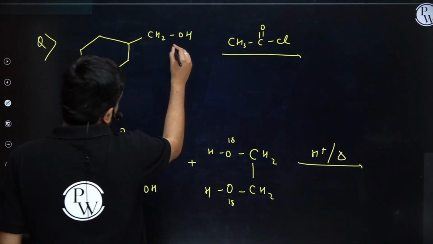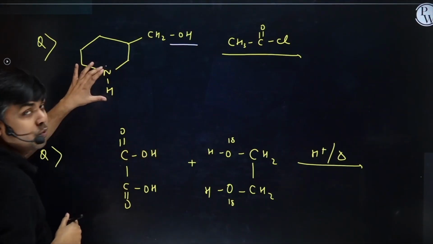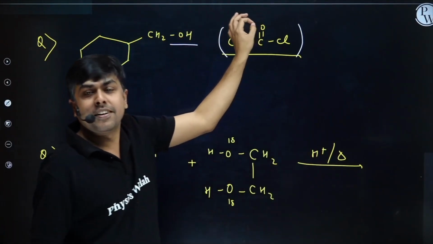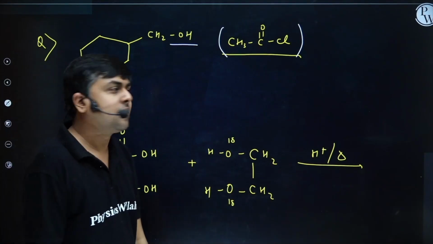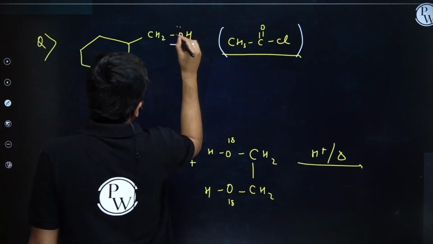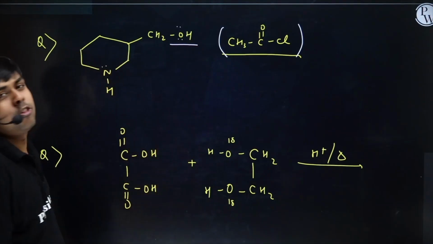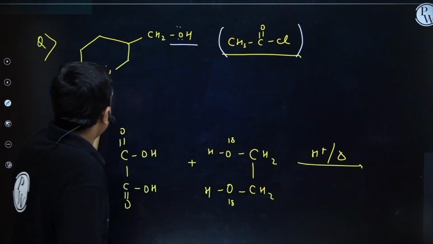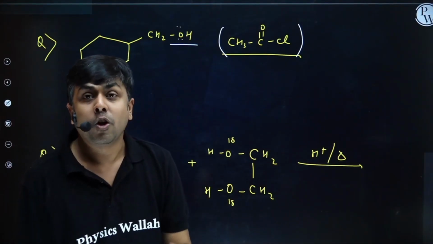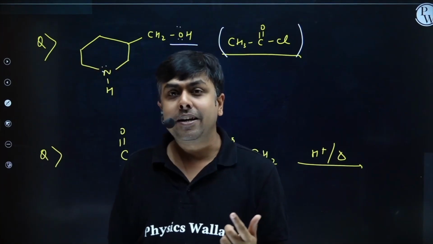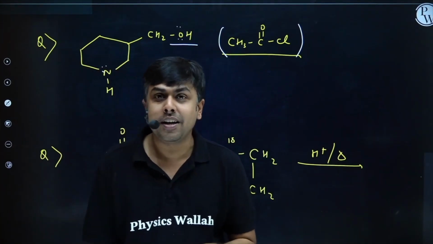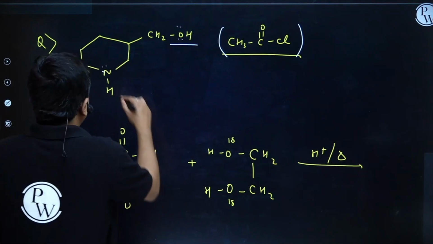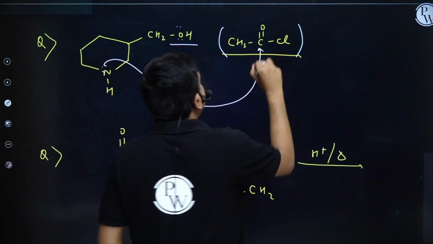I'm having alcohol, at the same time here also I'm having a nucleophilic behavior, and it is treated with an acid derivative, not exactly acid. What will happen, student, here? Now, oxygen is also having a lone pair and this nitrogen is also having a lone pair. This oxygen can also behave as a nucleophile and nitrogen can also behave as a nucleophile. Now, between O and N, which will have a better nucleophilic character? Nitrogen. Why? Lesser the electronegativity, higher the donation ability. So, the attack will be from the nitrogen side.